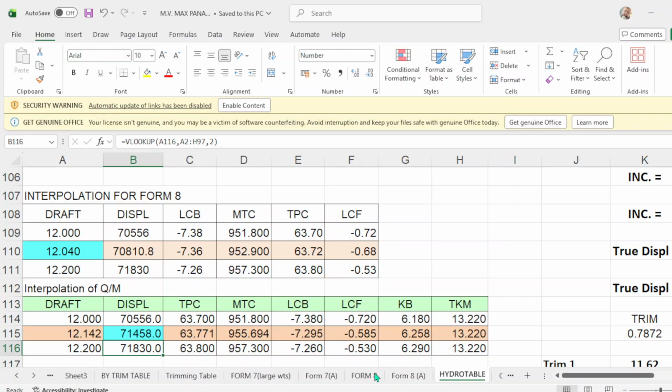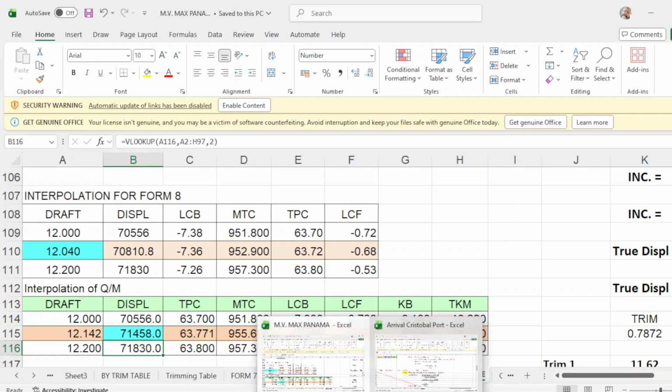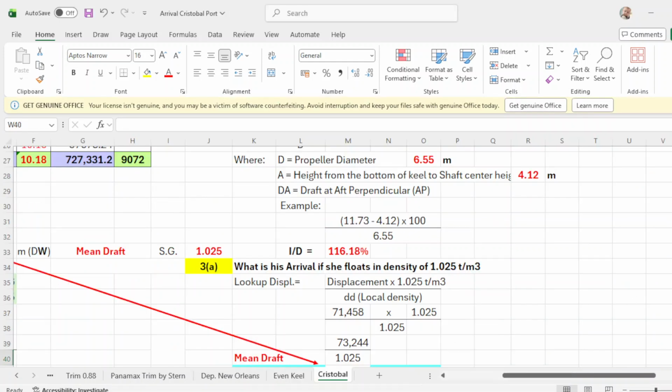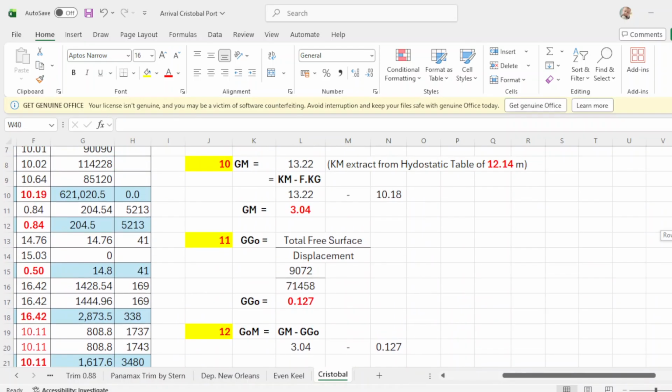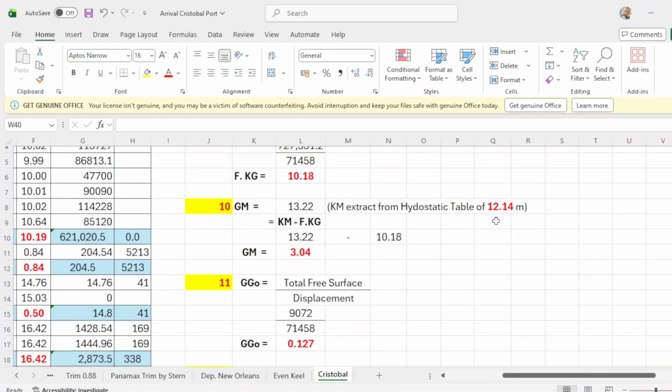Okay, 13.22. So at 12.14, the KM is 13.22. Okay, so the formula to get GM is KM minus final KG. So your KM is 13.22 minus your final KG, which is this one. Then your GM is 3.04.